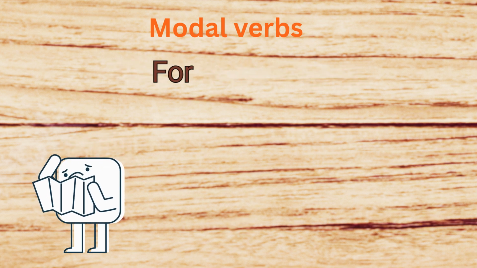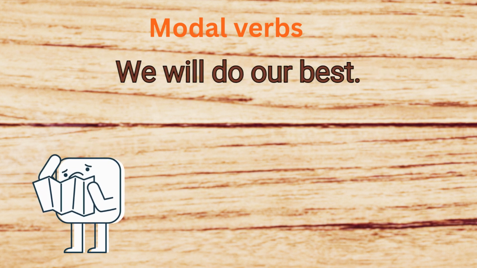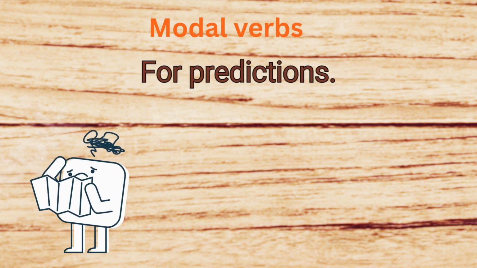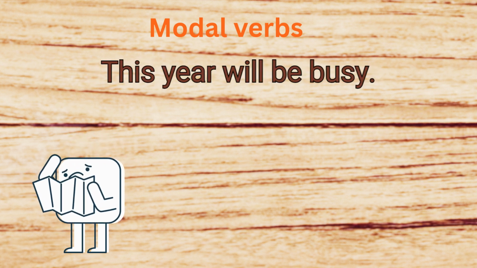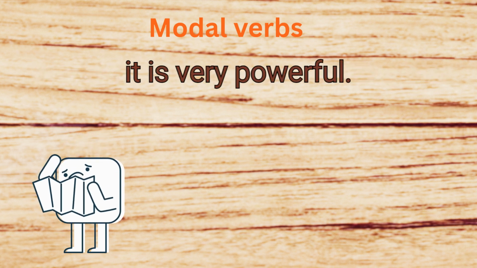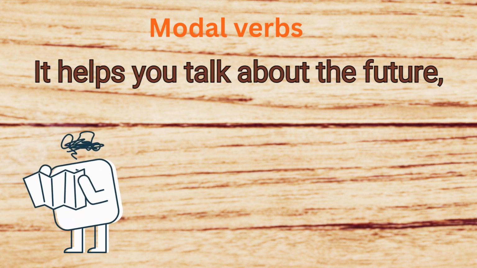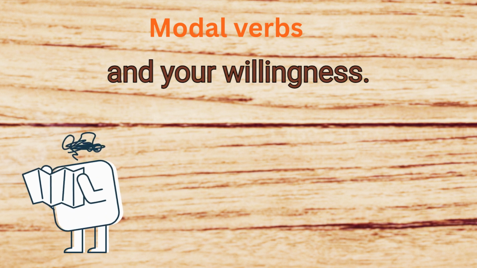I'll answer it. For promises, I will always support you. We will do our best. For predictions, it will probably rain later. This year will be busy. Will is one of the simplest looking modals, but it is very powerful. It helps you talk about the future, but also your intention, your commitment, and your willingness.